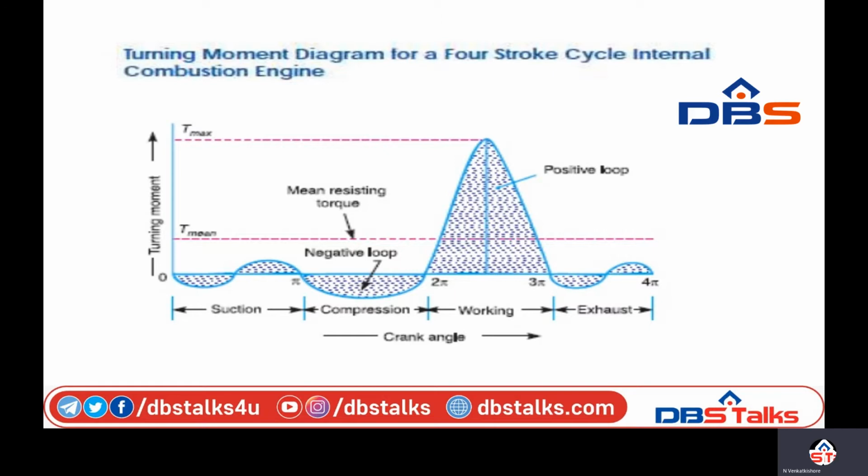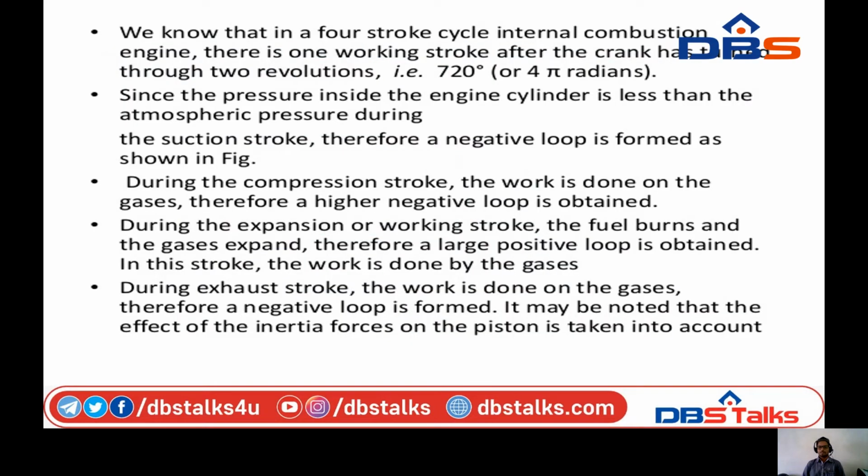The engine shown in the figure uses the four-stroke cycle. We know that in a four-stroke cycle internal combustion engine, there is one working stroke after the crank has turned through two revolutions, that is 720 degrees or 4 pi radians. This is the major thing we need to remember.